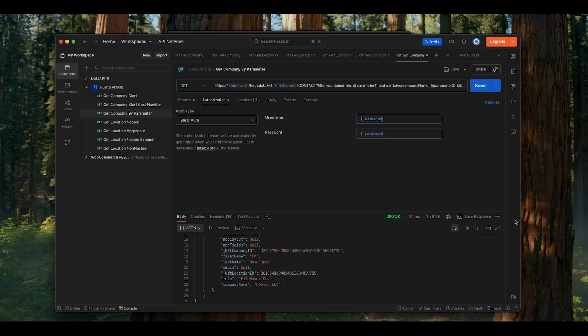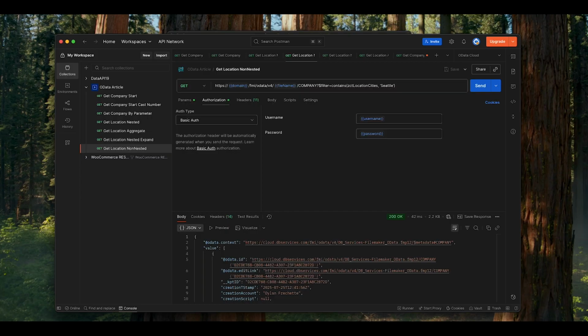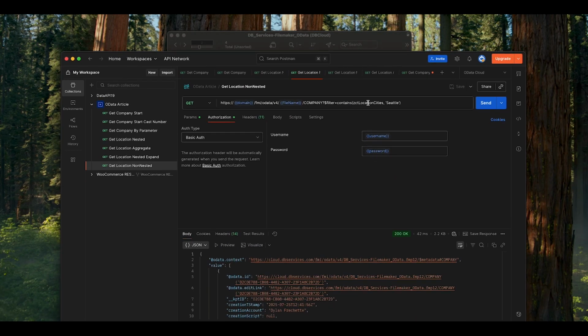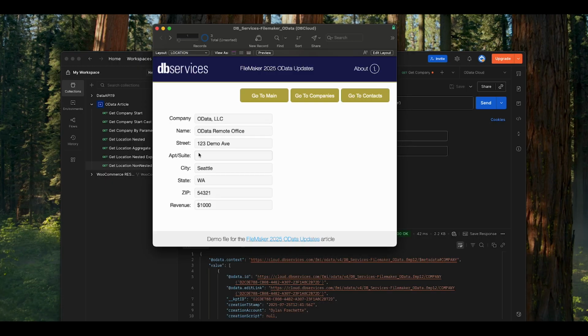The next item I wanted to look at is nested queries. Nested queries allow us to dig deeper with our data and still target specific points on child table occurrences of the table we're starting the context from. So say we wanted to get companies that all have a location in Seattle. In this case, I have a FileMaker function I built for a query where it just lists all of the cities that a company is located in based on our locations table. So we'll see we have a couple locations in Seattle and 1 in Indianapolis.